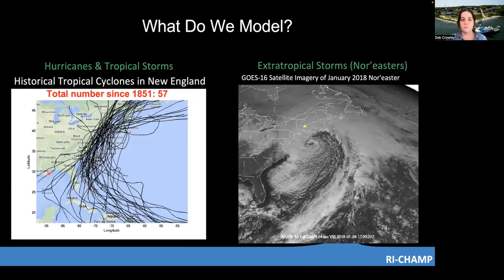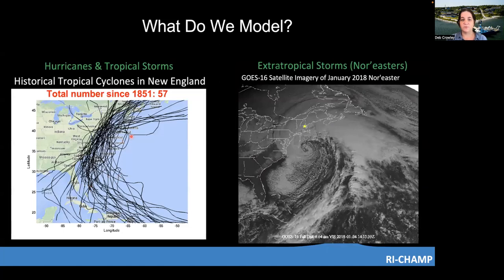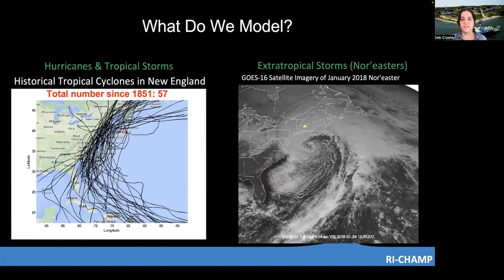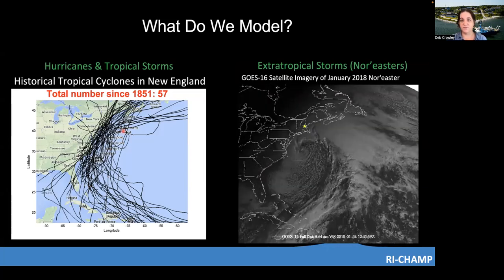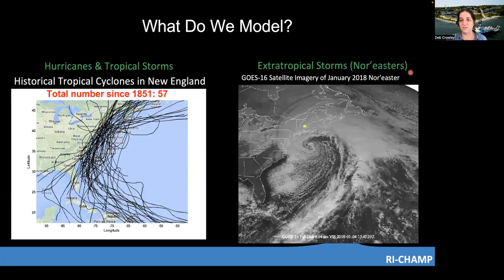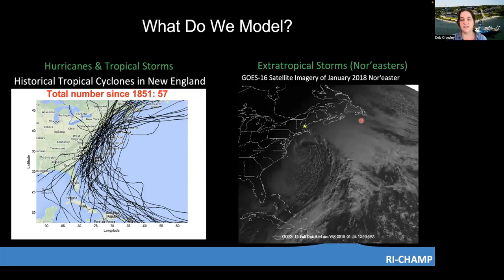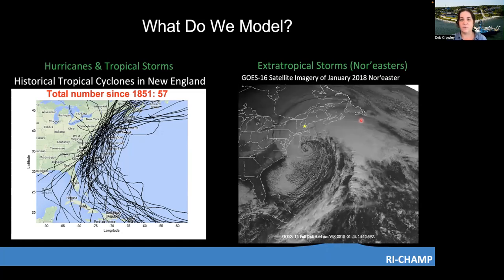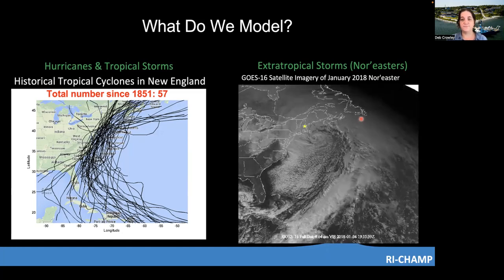We model the impacts from both hurricanes and tropical storms. Shown here on the left are the 57 tracks that have hit the New England area since 1851. So these are less frequent events. And we also model impacts from extratropical storms or nor'easters. Shown here on the right is the satellite imagery from the January 2018 nor'easter. And nor'easters happen, multiple events happen each year.